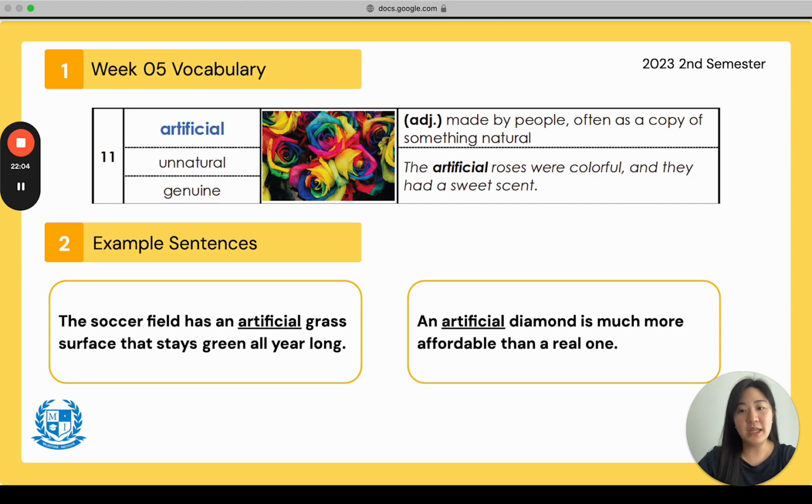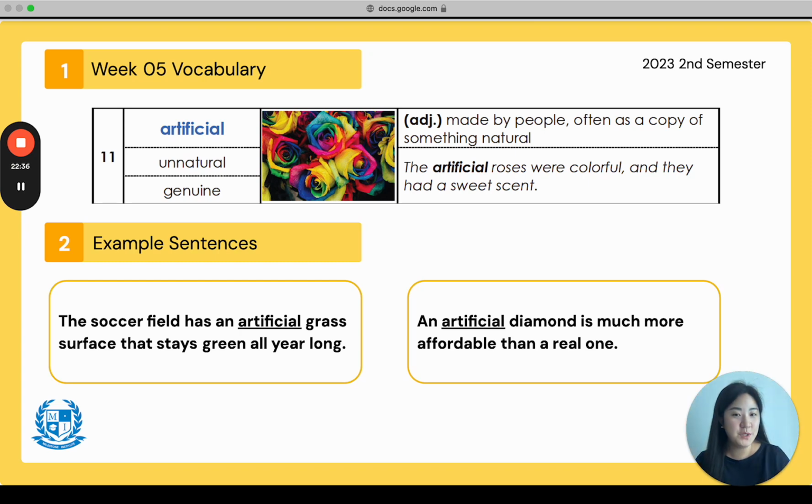Example sentence number 1. The soccer field has an artificial grass surface that stays green all year long. So if you guys have played soccer at your school or maybe at a field somewhere and they had artificial grass, that means it is not real grass. And it's something called turf. It is artificial and not real. It was a copy made by people to make it look like real grass, but it isn't.